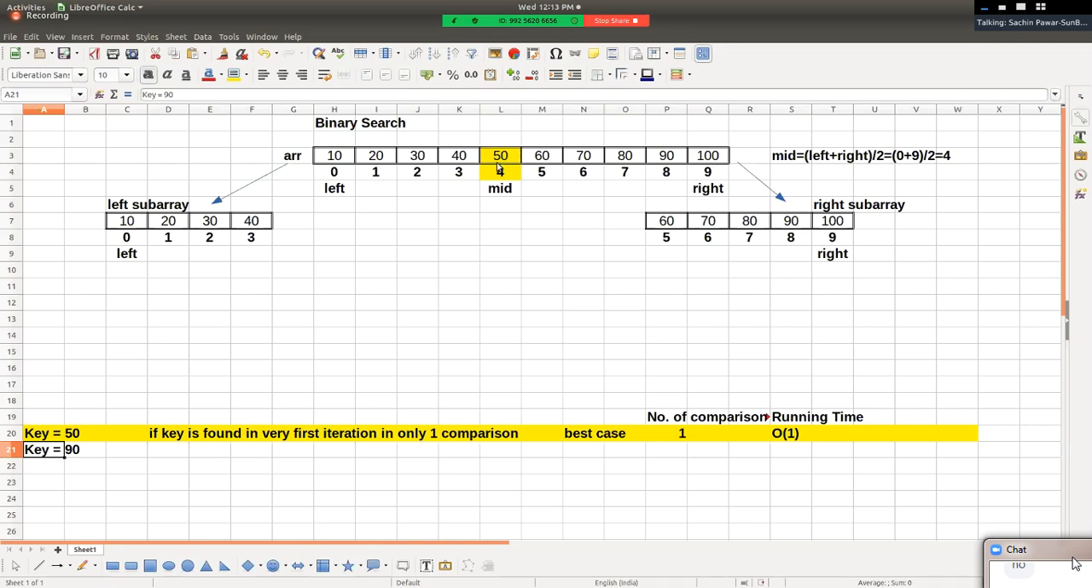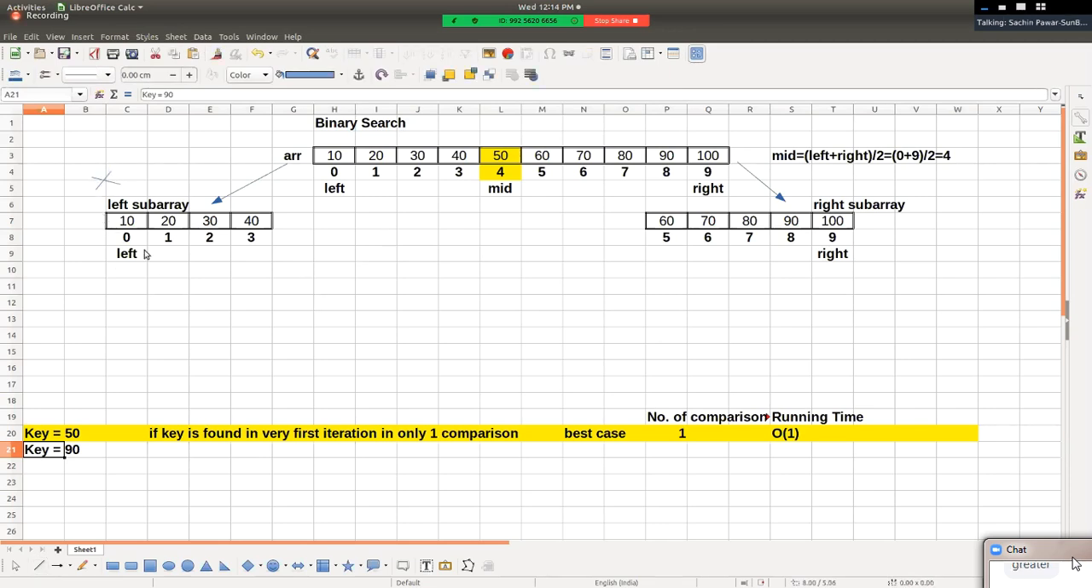Now, do we need to search in both the sub arrays? No. And that's why it is called binary search, or we can say the divide and conquer approach. It means we are dividing the problem into sub problems. If the value of key is not the mid position element, then we'll check if it is less than the mid position element. Is 90 less than 50? No. So if it is not less than 50, then we want to skip the left sub array. There is no need to search key 90 in the left sub array, because it is not